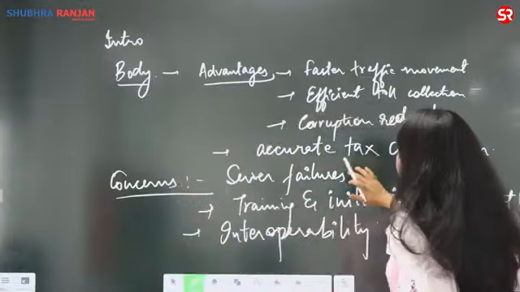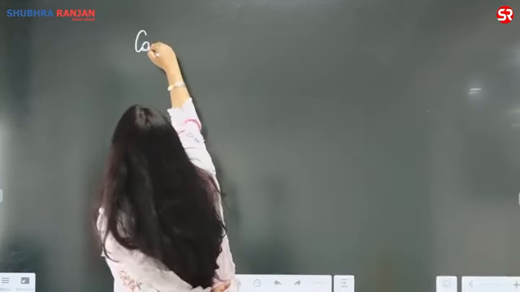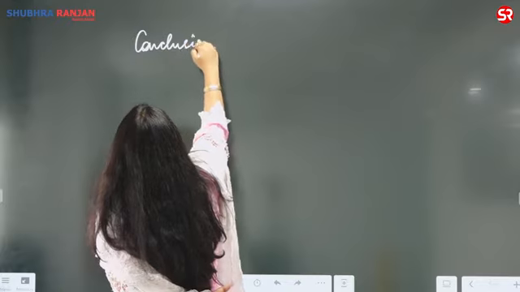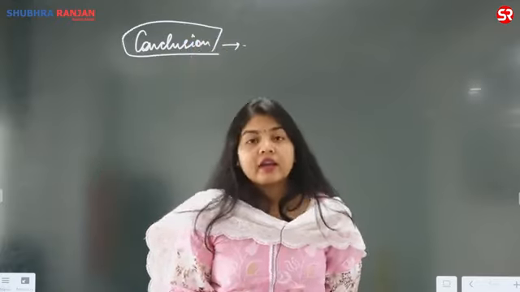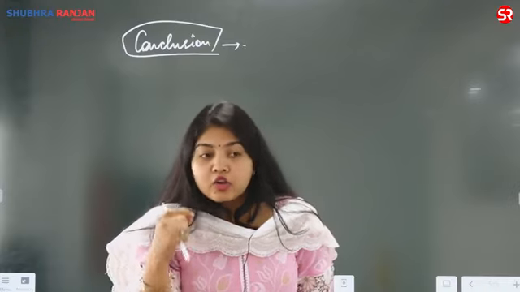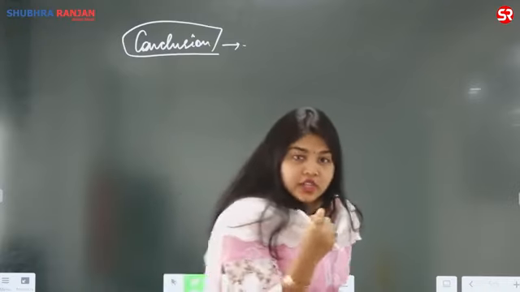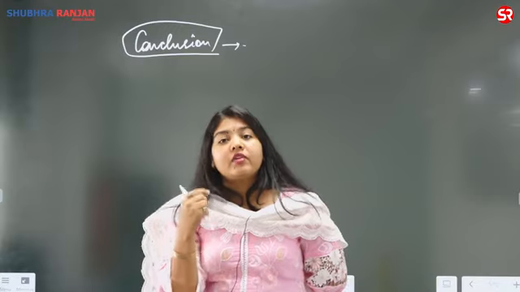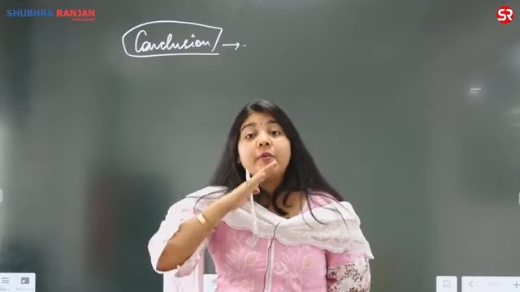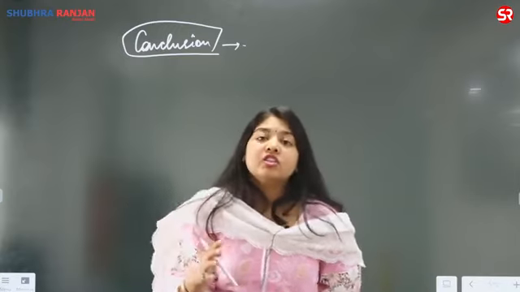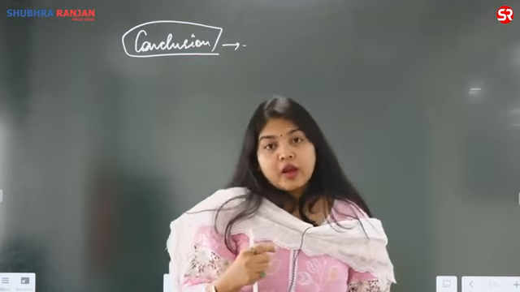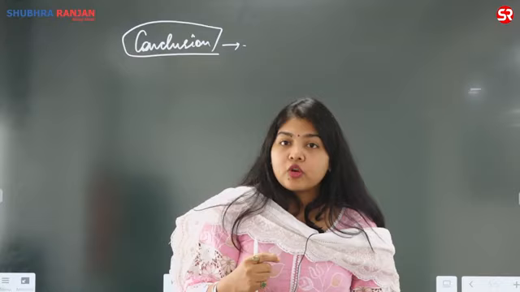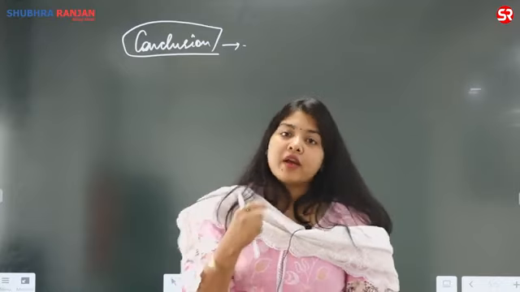We have explained the concerns, we have explained the advantages. How will we write the conclusion of this answer? In the conclusion, we can write that the technology, however, has its own challenges, but India will have to adapt as well as upgrade as per the changing technologies. It has already been implemented in the developed countries such as USA and European Union, and India also has to match up to that.